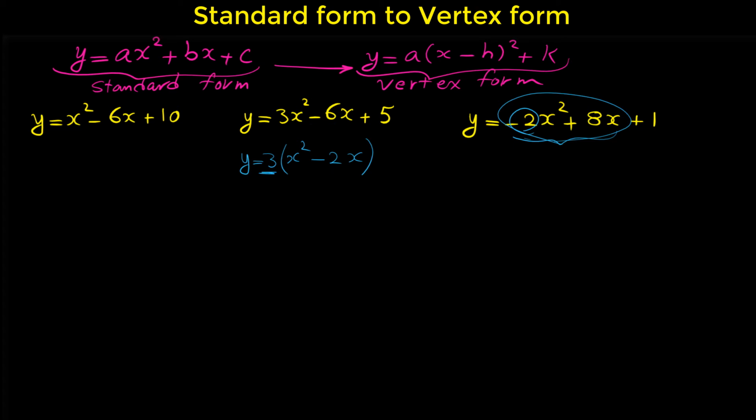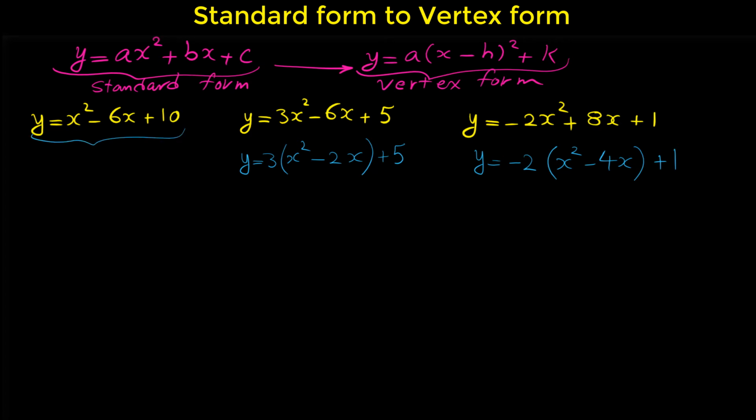And we leave the constant 5 outside of the bracket. In our third example, if we factor negative 2, we have x squared. 8 divided by negative 2 is negative 4x plus 1.